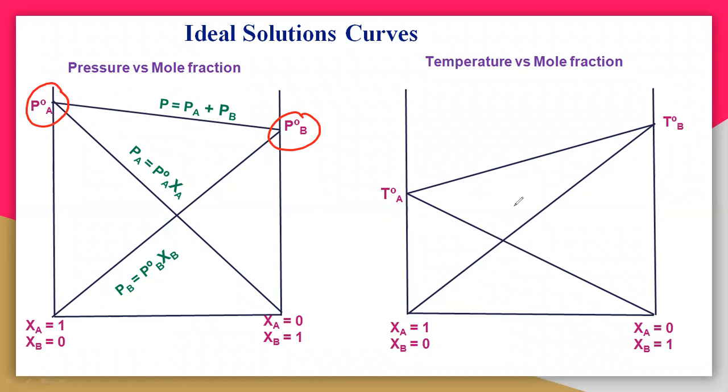So this A is more volatile than B. That means A has a higher vapor pressure than B.